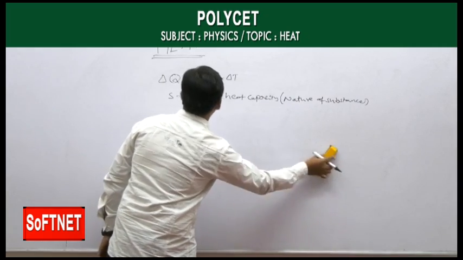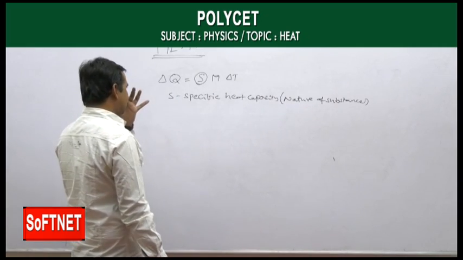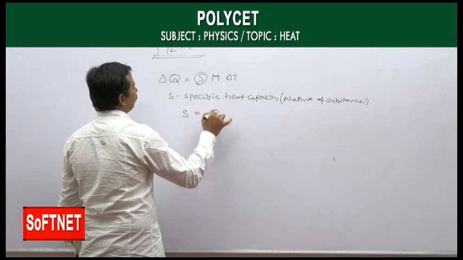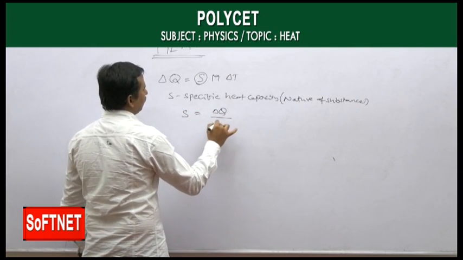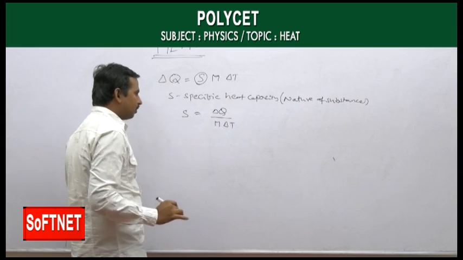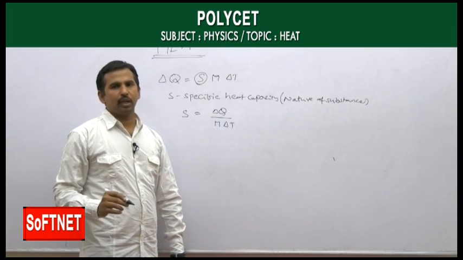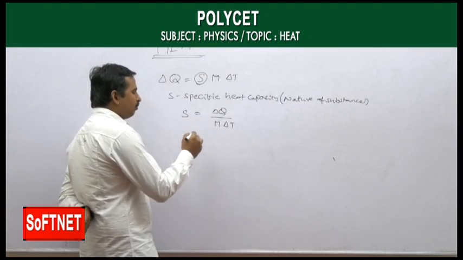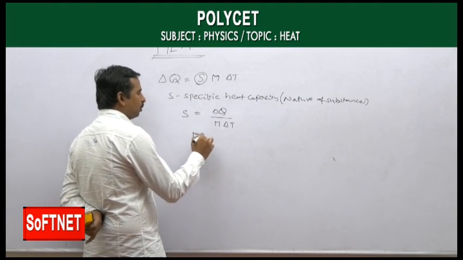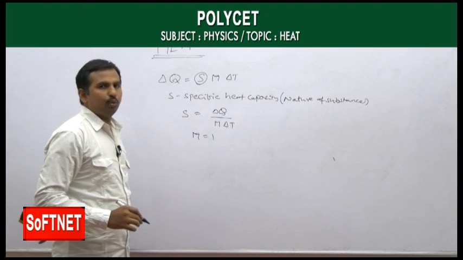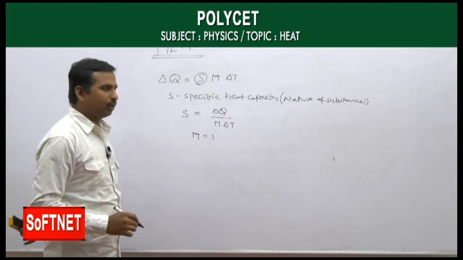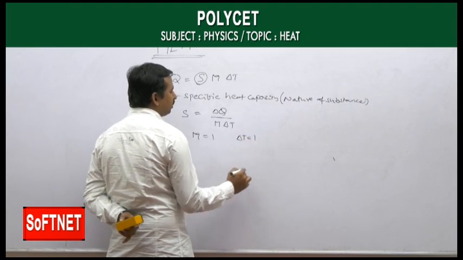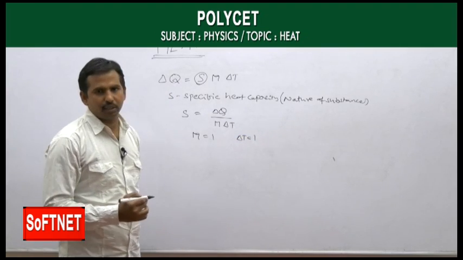Now, as we know that Q is equal to s m delta T, from this we can write s is equal to Q by m delta T, that is, s is equal to delta Q by m into delta T. Whereas m is the mass. Suppose you are taking a unit mass here, m is equal to 1, and at the same time the change in temperature is also 1 degree Celsius.